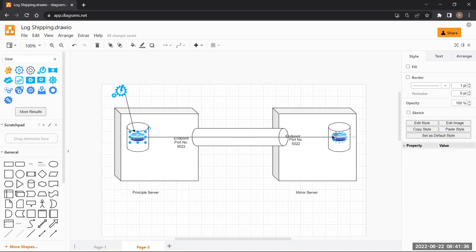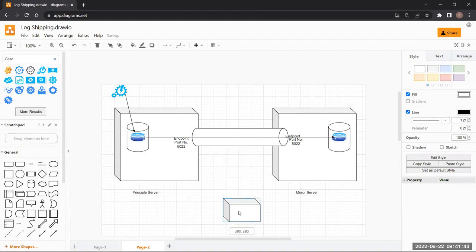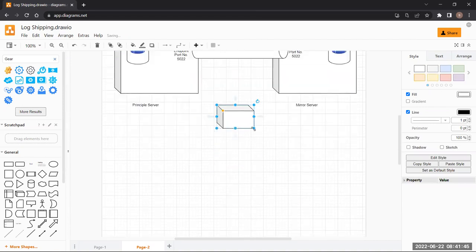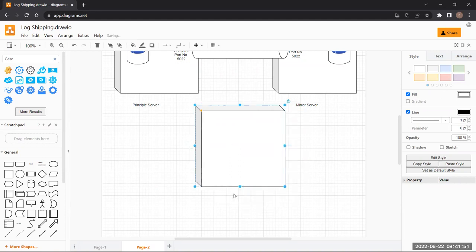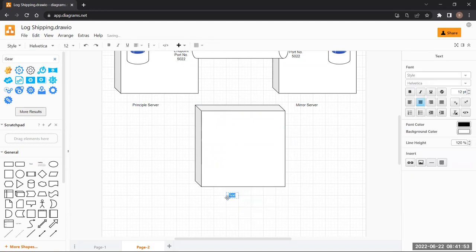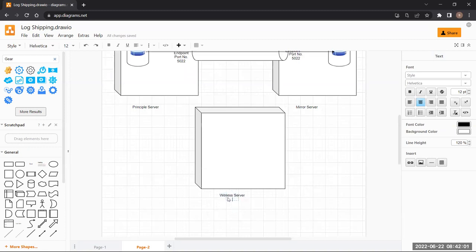Similarly, here in mirroring, you have a server, but we call it the witness server. What is the job of the witness server?